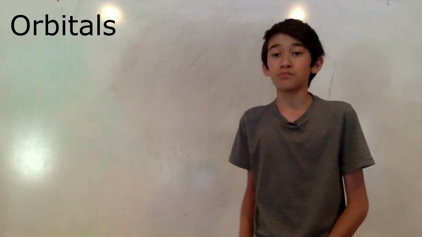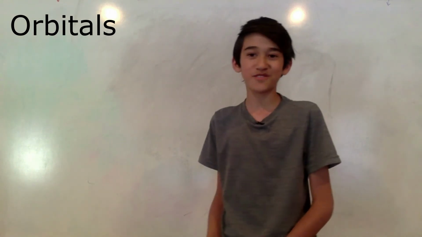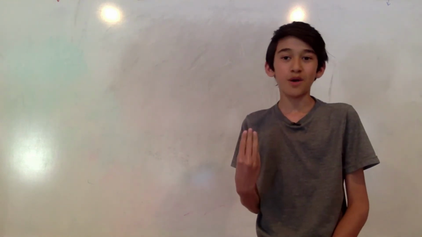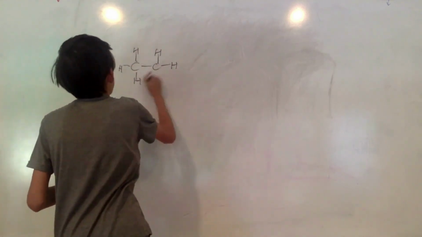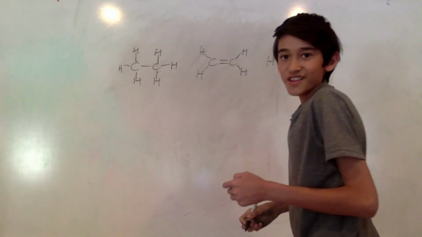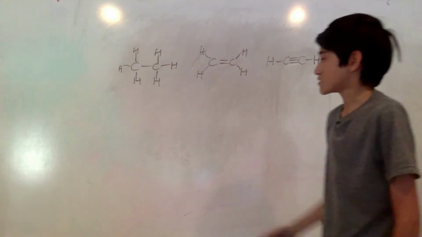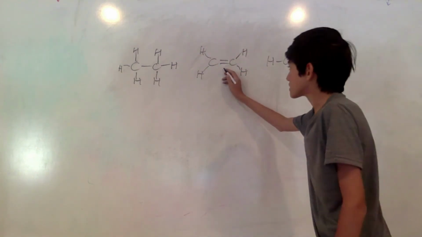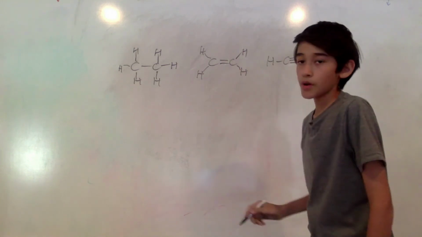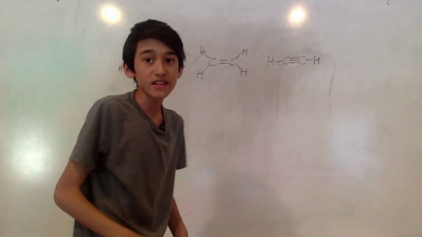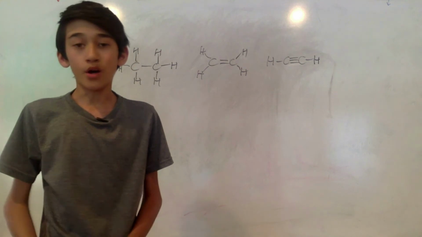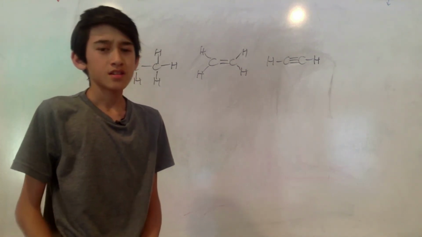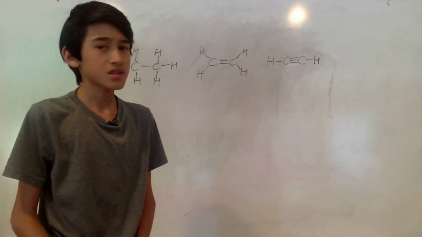Which one is more acidic and, well, which one's more stable and therefore more acidic? Let me draw out three molecules for you. Alright, so there are the three molecules we have here as a single bond, and this one is ethylene with a double bond, and this last one is acetylene with a triple bond. So, which one is going to be more acidic? Well, this all depends on the orbitals.